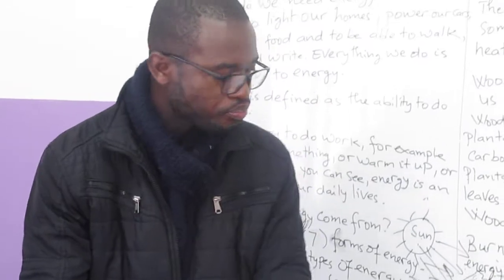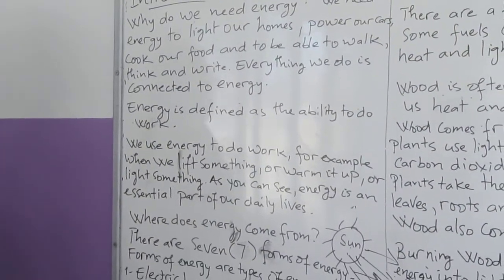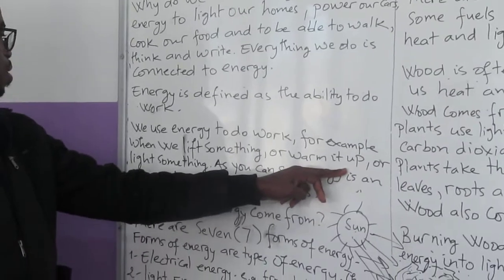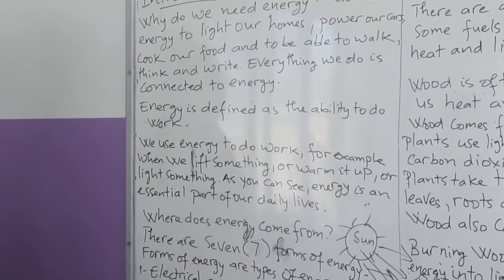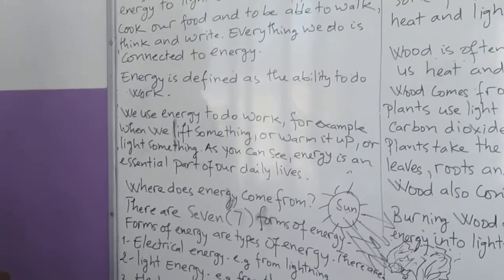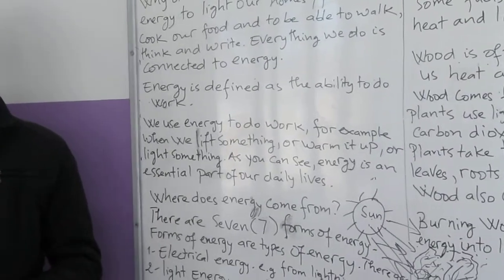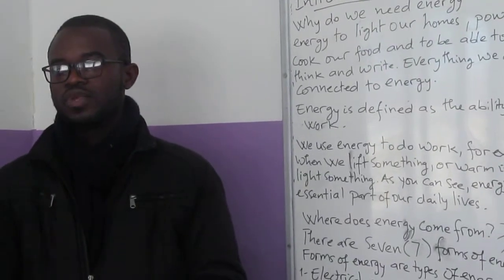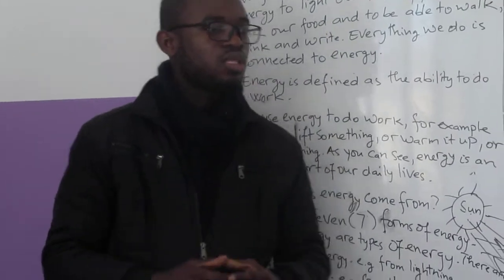So when we lift something or warm it up or light something, as you can see, energy is an essential part of our daily life. It's an essential thing.